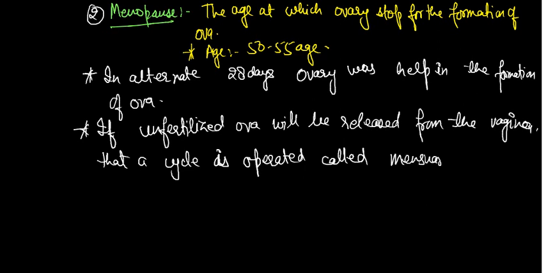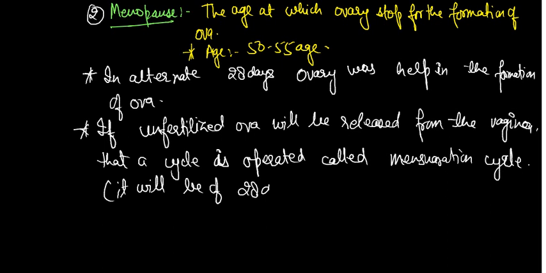The menstruation cycle will normally be of 28 to 30 days. It will be of 28 days normally. So in the next slide we are going to discuss a diagram of the female reproductive organ.